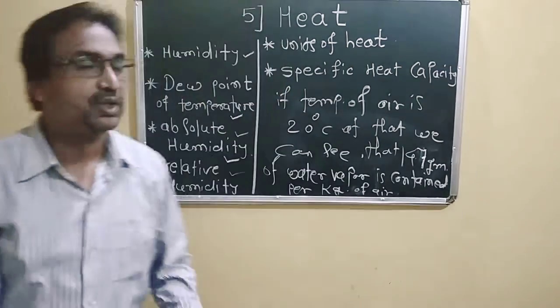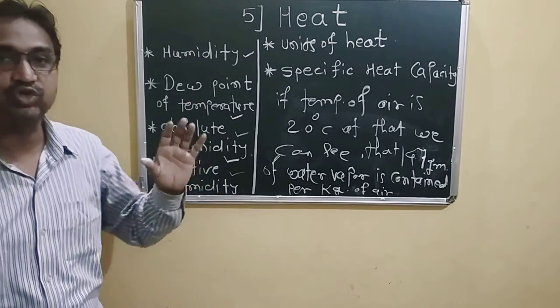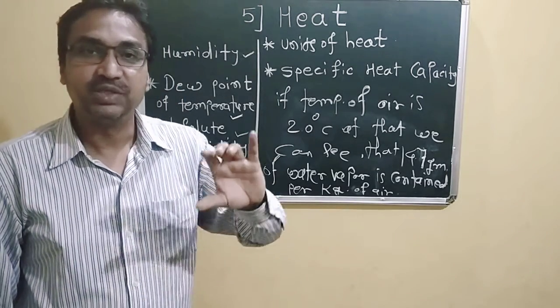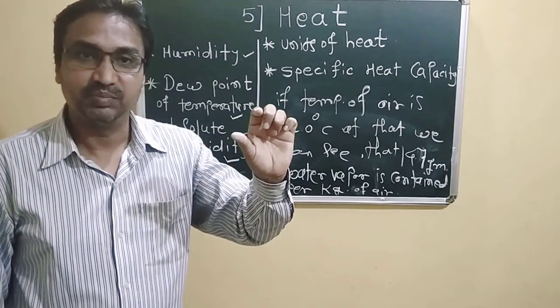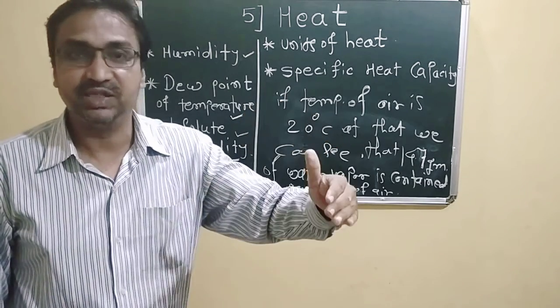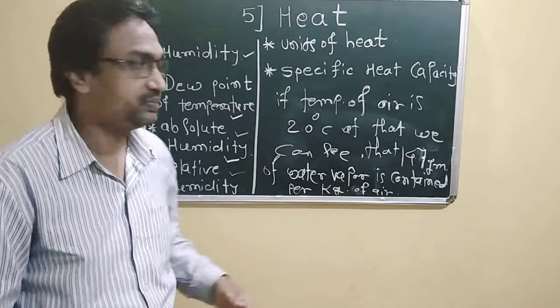So we have seen humidity, and we have also seen absolute humidity, that means the actual mass present, and relative humidity. Relative means how much mass of water vapor is needed to saturate this air of a unit volume. Okay?